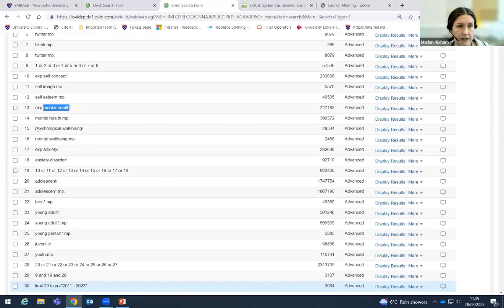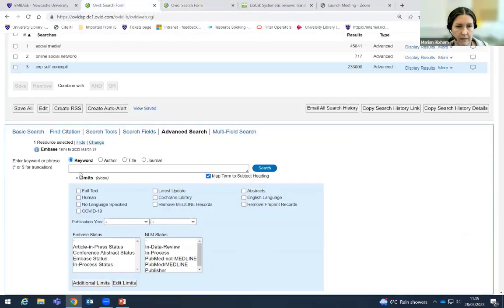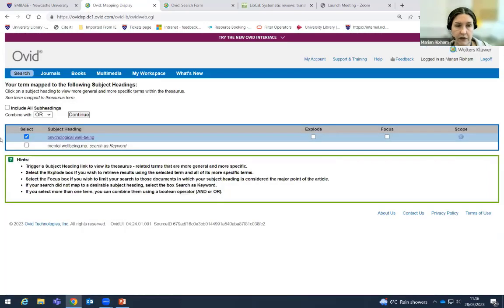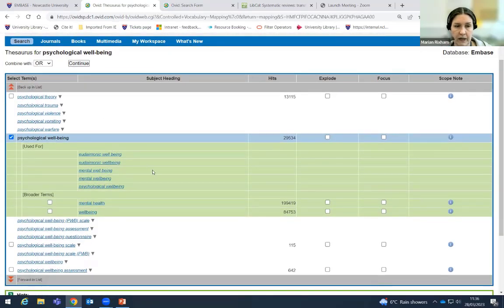Now, I found here a MeSH term, psychological well-being. Now, just to illustrate how I found that term in Embase, one of my listed subject terms was mental well-being. So when I searched for mental well-being, it actually mapped to this psychological well-being term. So that illustrates why it's a really good idea that we started to search again in Embase from scratch, and we put in our language and allow the system to map to what's actually in the terms.